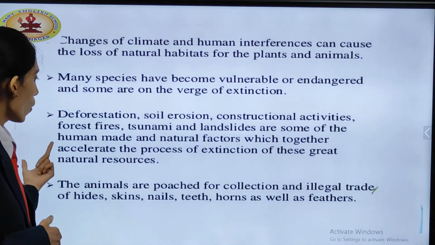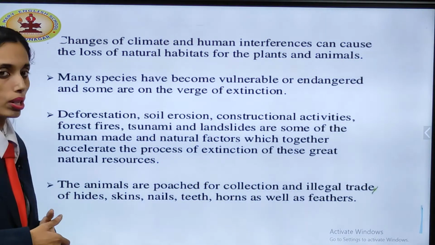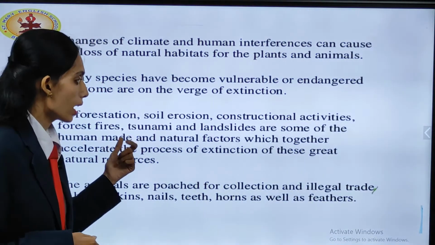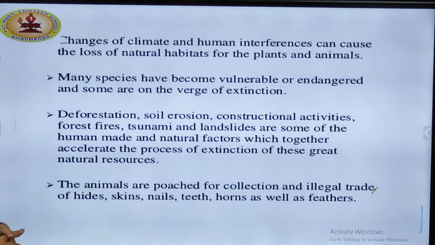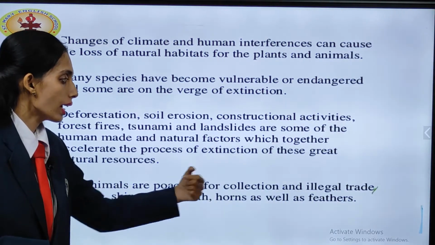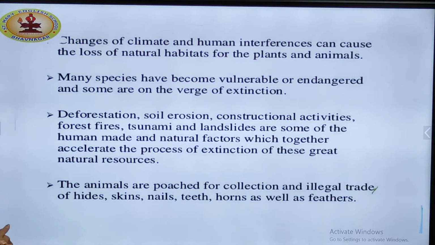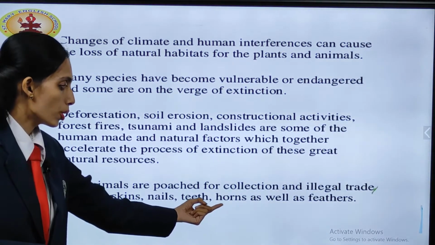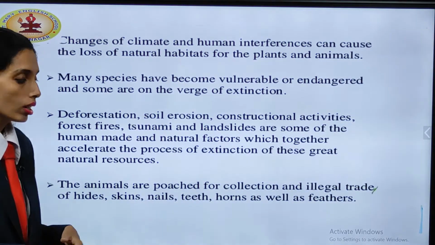Why? Due to all these processes. You can see deforestation, soil erosion, landslides, constructional activities. The animals are poached for collection and illegal trade of hides, skin, nails, teeth, horns as well as feathers.